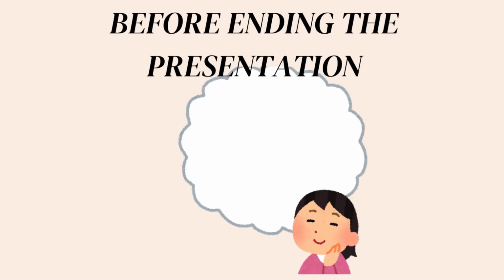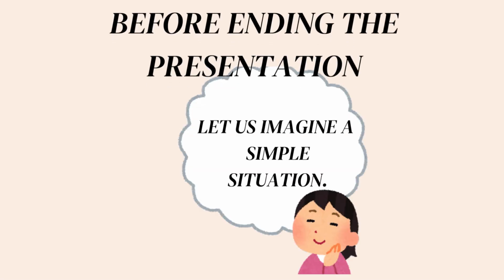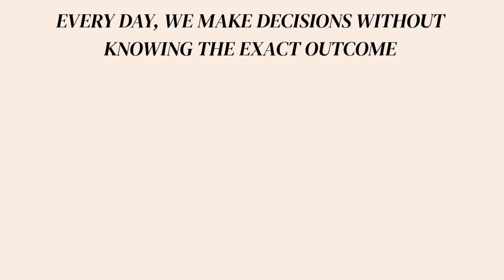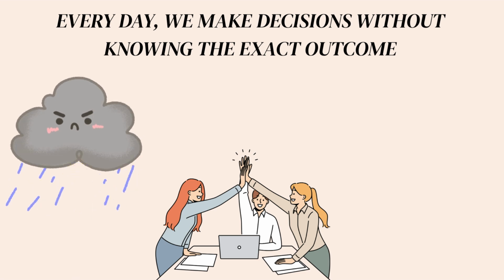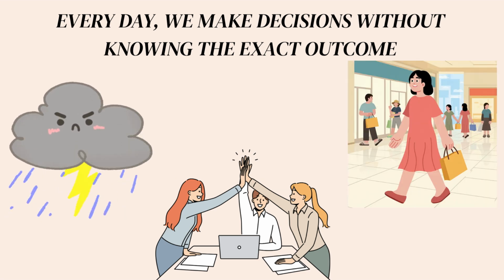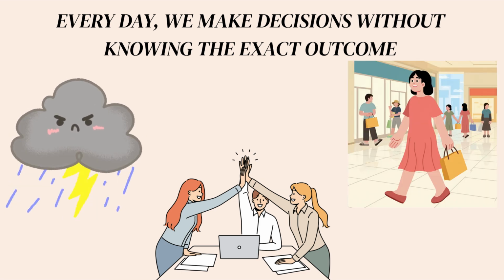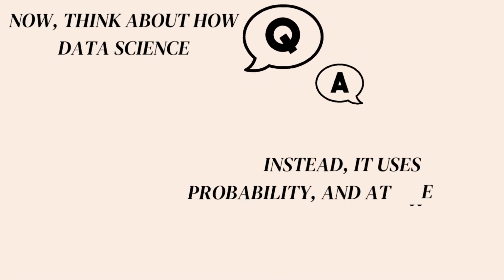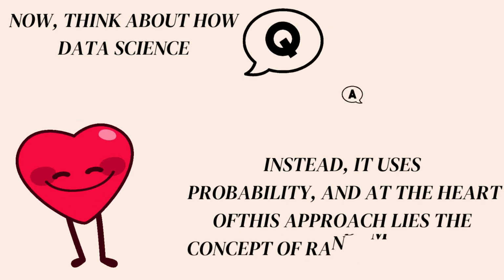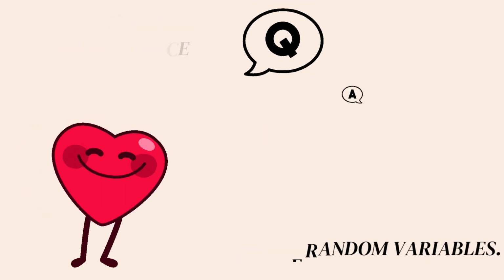Before we conclude, let us imagine a simple situation. Every day, we make decisions without knowing the exact outcomes. For example, will it rain today? Will a product become successful? Will a customer return again? All these questions involve uncertainty. Now, think about how data science answers these questions. It does not guess. Instead, it uses probability, and at the heart of this approach lies the concept of random variables.